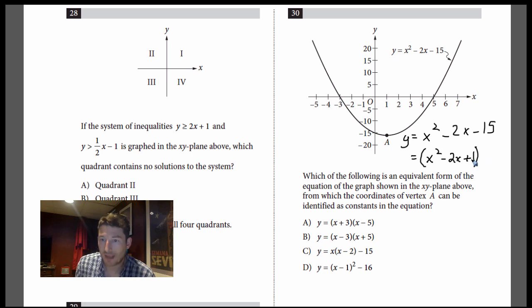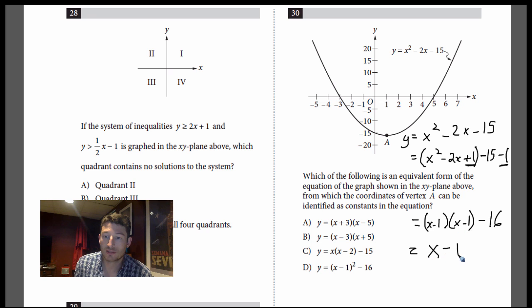All right? But if I add +1 there, I've got a -1 over here. Right? So I added 1 here, but I'm going to -1 over here, because my net result is I can't just add 1 for the fun of it. All right? If I add 1 to one part of the equation, I got to minus it out somewhere else. So this part now, x squared minus 2x plus 1 turns into x minus 1 times x minus 1. And now we have -15 minus 1 is -16. x minus 1 times x minus 1 is x minus 1 squared minus 16.